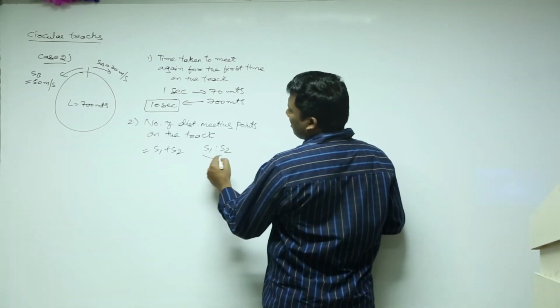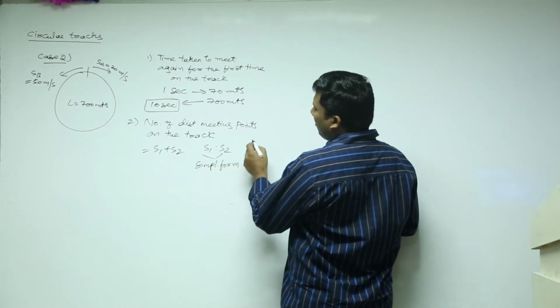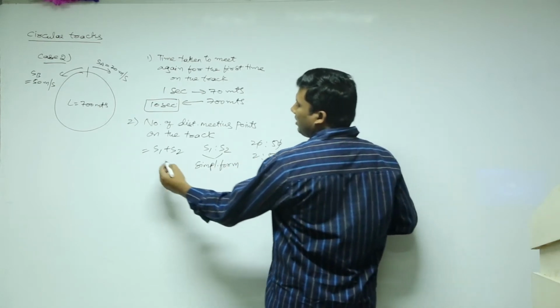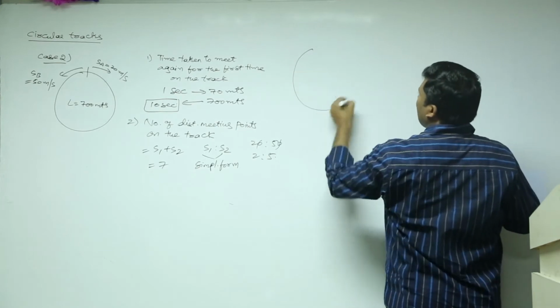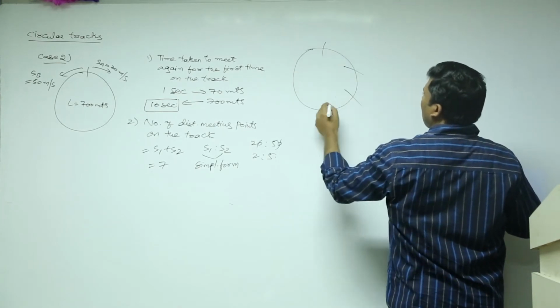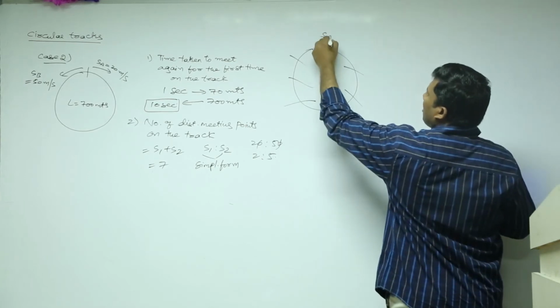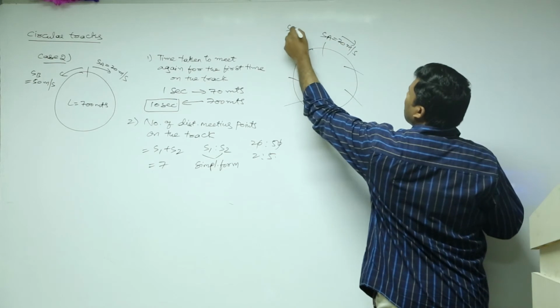The ratio is in its simplest form: 20 is to 50, 2 is to 5, 2 plus 5 is 7. So take a circular track and divide it into 7 parts. Here, the speed of A is 20 meters per second, and the speed of B is 50.